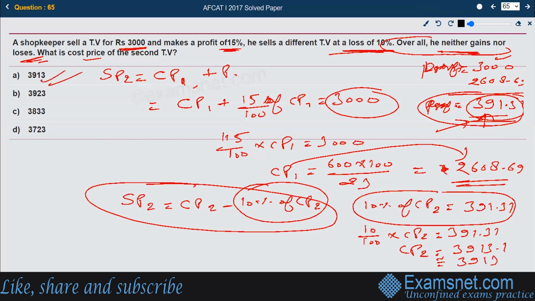That's what they asked for, the cost price of the second TV. Okay, cost price of the second TV, and that is the right answer.